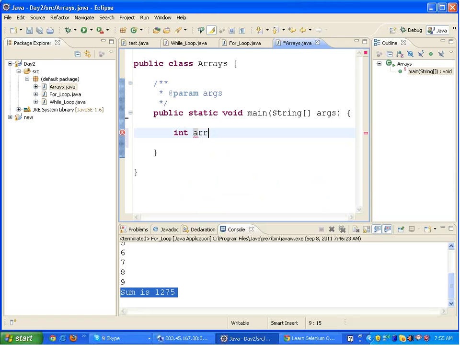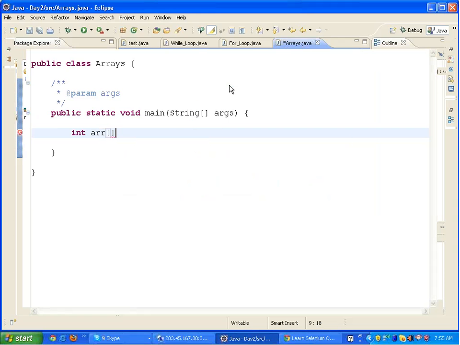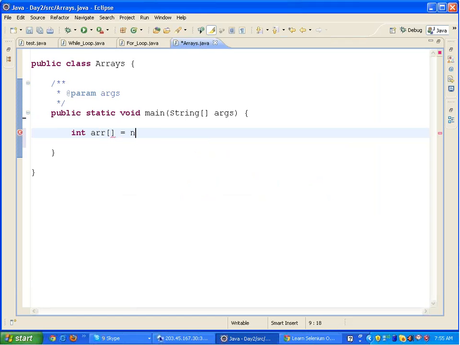Arr is the name of my array. Then you have to give square brackets. int arr equals new int, and in brackets you mention the size of the array, that is 3. Suppose I am giving 3 over here. That means this array will have 3 indexes, 3 places to store values, 3 sections, right, and it can only store integers. Fine.